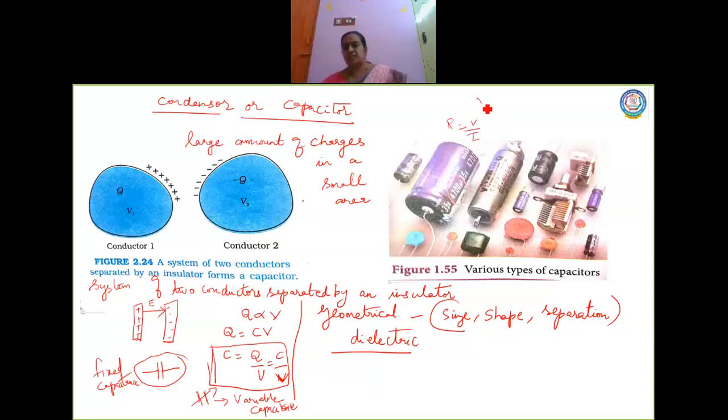V by I, and we said V is proportional to I, and that proportionality is replaced by a constant called R, the resistance. But we saw that the resistance does not depend on the potential and current. It depends on what? Resistance equals rho into what is the formula? What is this rho? Resistance depends on the length of the material and area of cross section, and this proportionality is replaced by a constant called rho, which is called electrical resistivity. Hope you remember all these things.